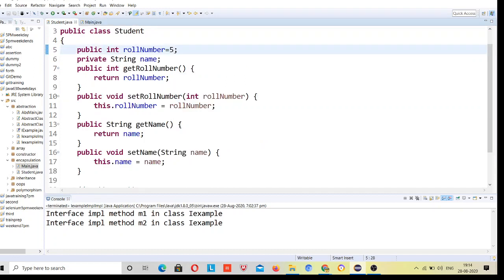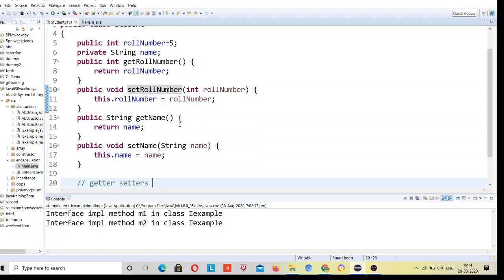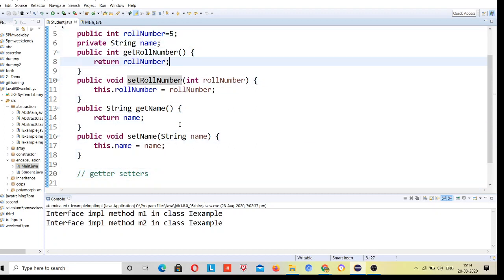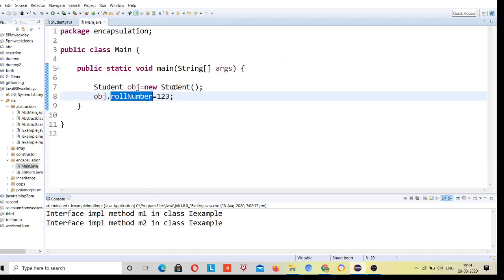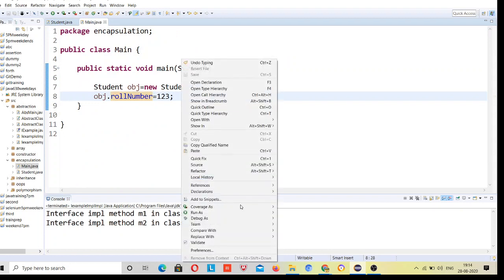Let's see, I will print this, set roll number and get roll number. Get roll number will be a method. Before returning I will print it, right? System out roll number plus 5 plus roll number. Now let me print it. Here I have assigned 5, and here I am passing 123.